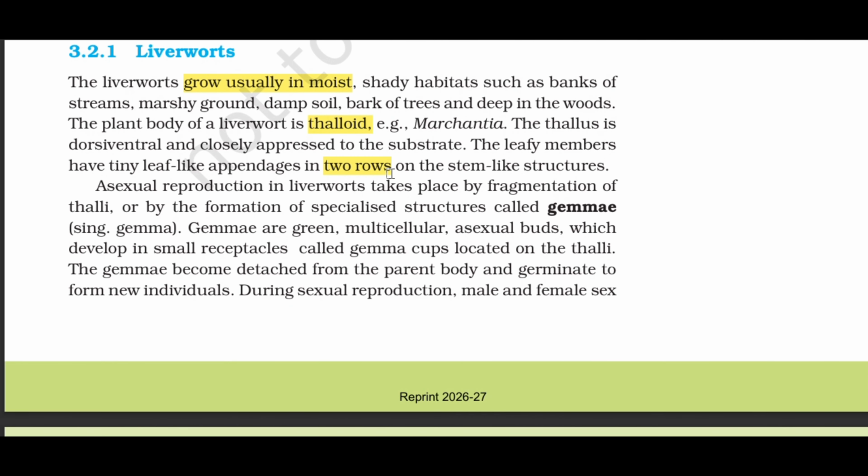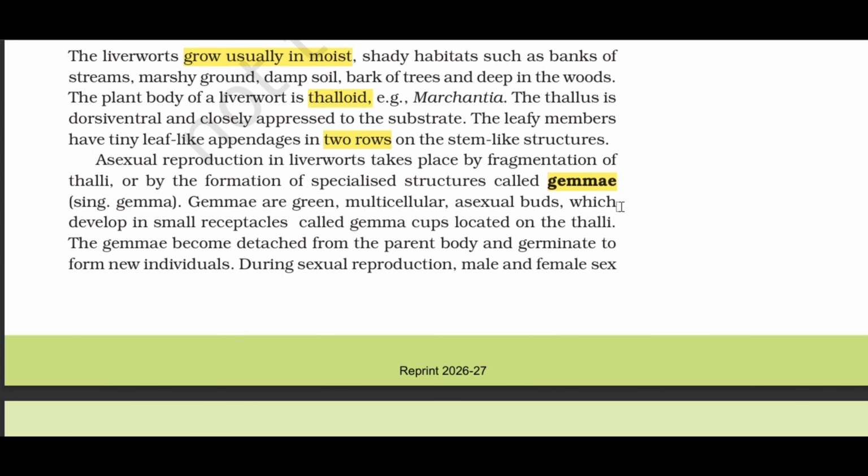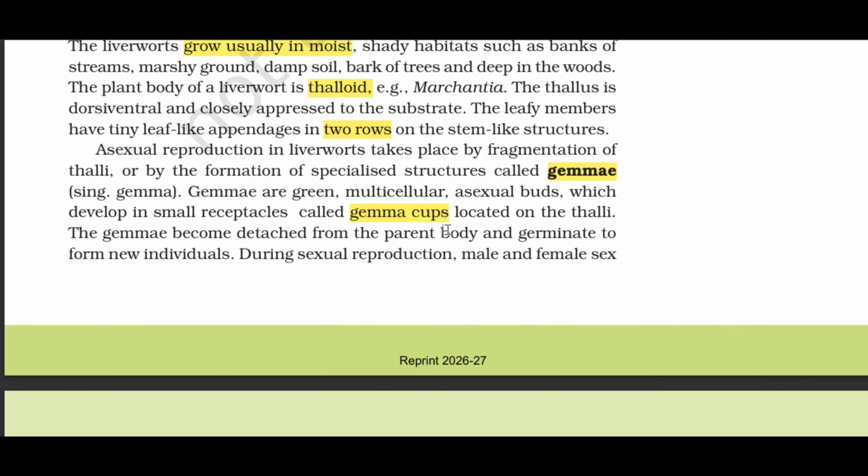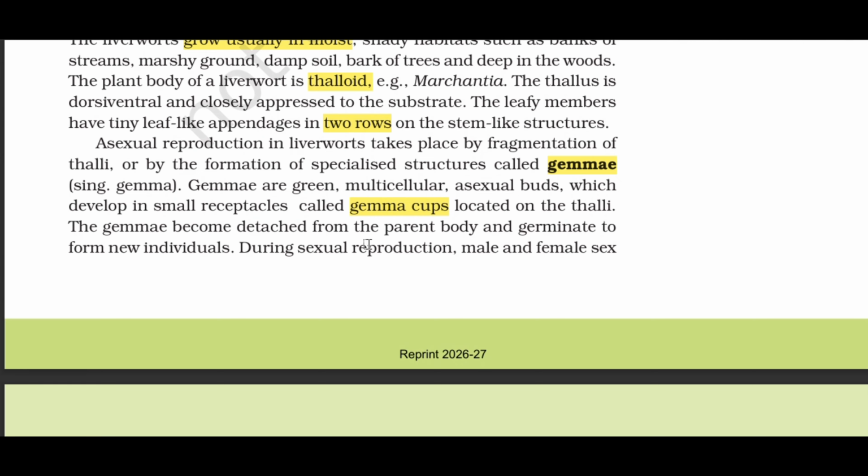Asexual reproduction in liverworts takes place by fragmentation of thalli or by the formation of specialized structures called gemmae, singular gemma. Gemmae are green, multicellular, asexual buds, which develop in small receptacles called gemma cups located on the thalli. The gemmae become detached from the parent body and germinate to form new individuals.